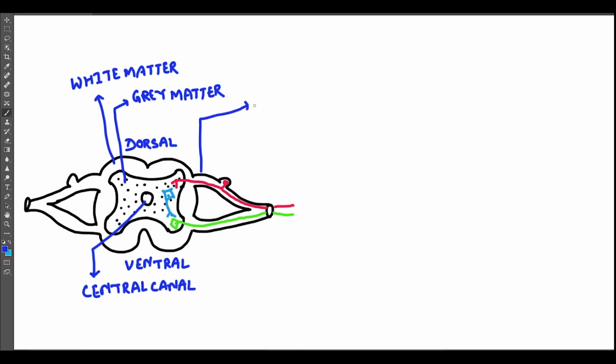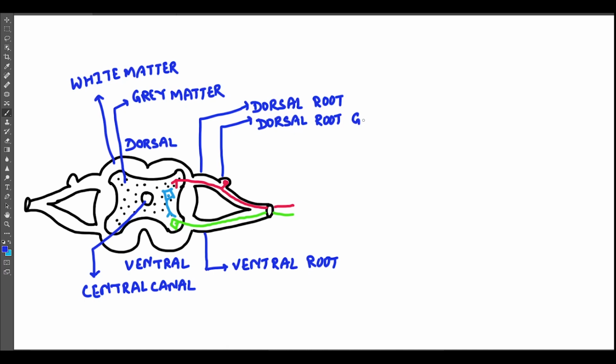This is the dorsal root. Label this part as the ventral root. This is the dorsal root ganglion, that consists of the cell bodies of the neurons. The neurons are sensory neurons. Label this part as the cell bodies of sensory neuron.